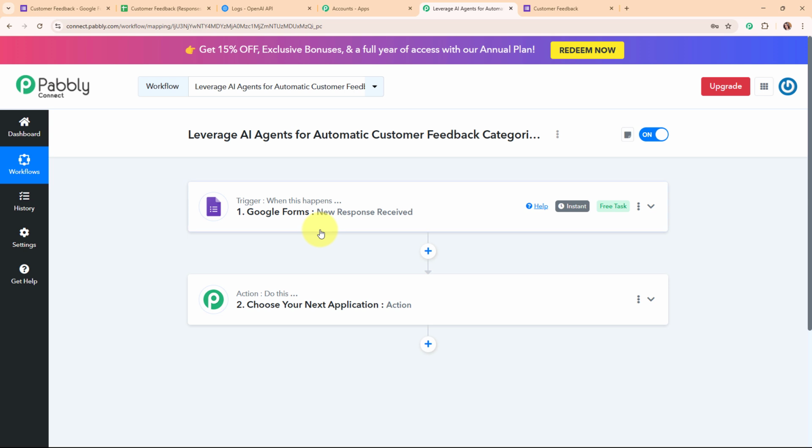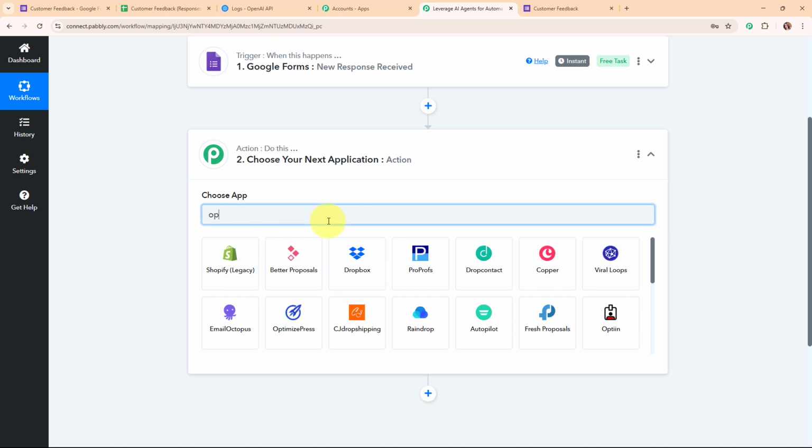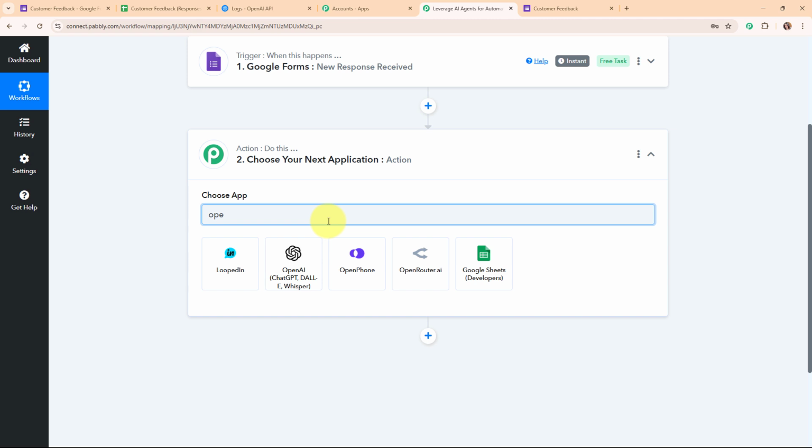So once we have received a new response to our Google Forms, then automatically I want to give this response to OpenAI to generate a feedback categorization. So for that, I need to connect my OpenAI account with Pabbly Connect in this action step given over here. So here I'm going to select my action application as OpenAI.